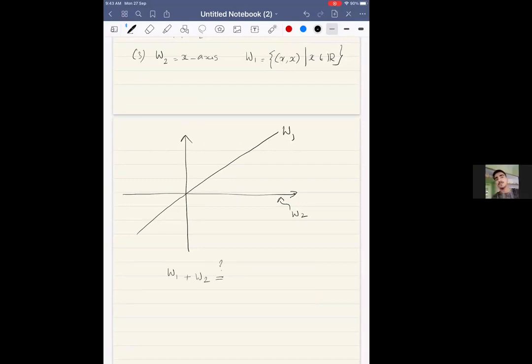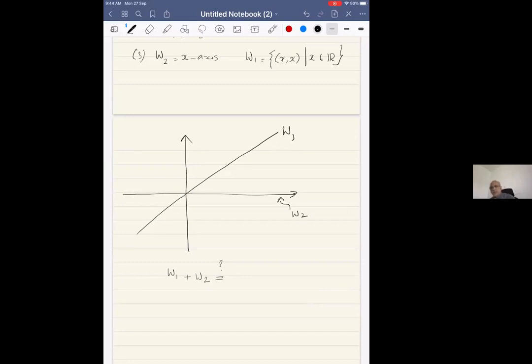R2, sir. Shakti, what did you say? Y is equal to x by 2 line, whose slope is 1 by 2. Okay. That is somewhat imaginative, but just think from the definition. What is the definition of the sum of two subspaces?